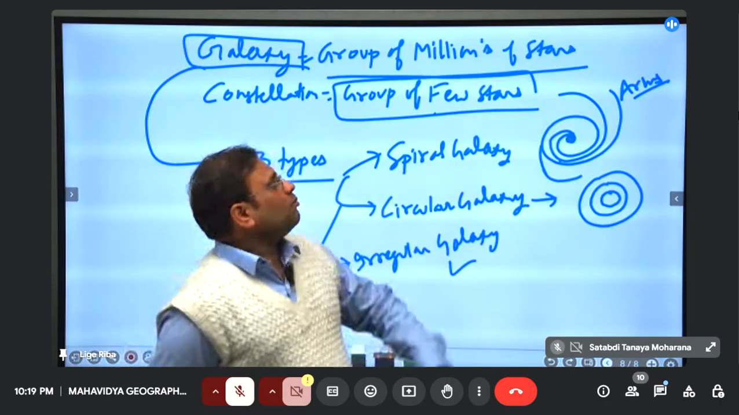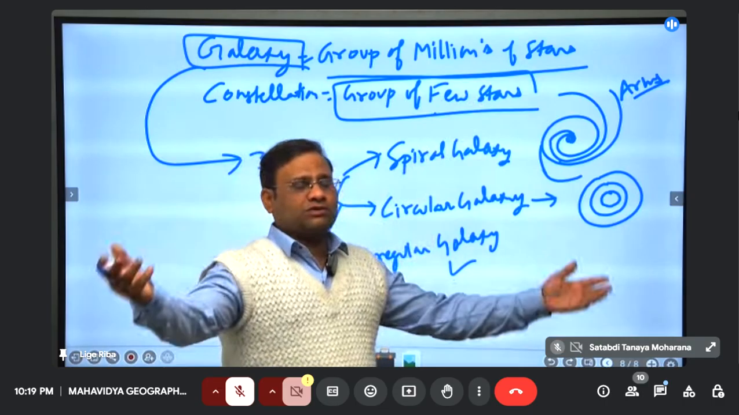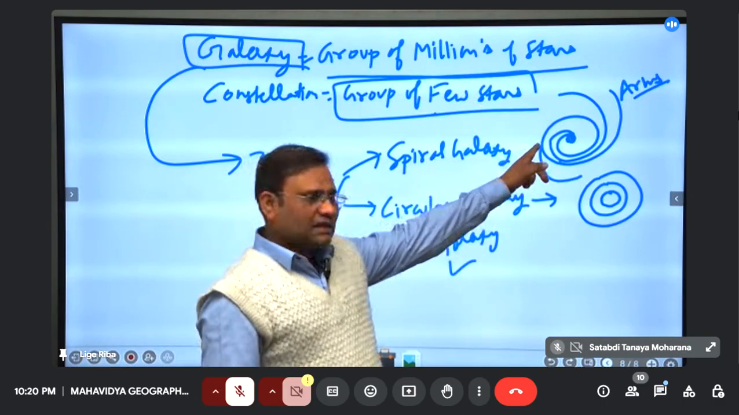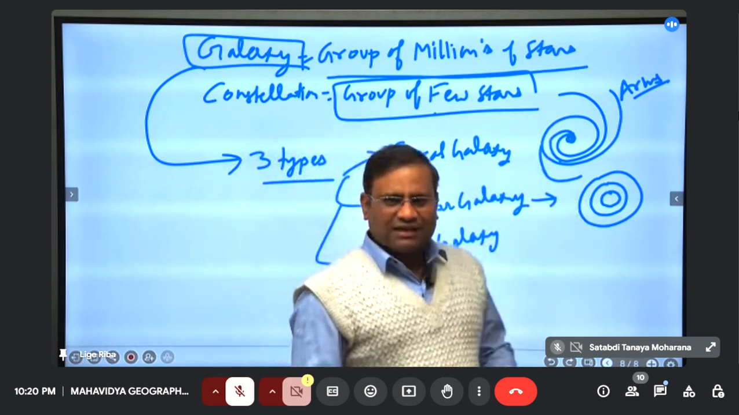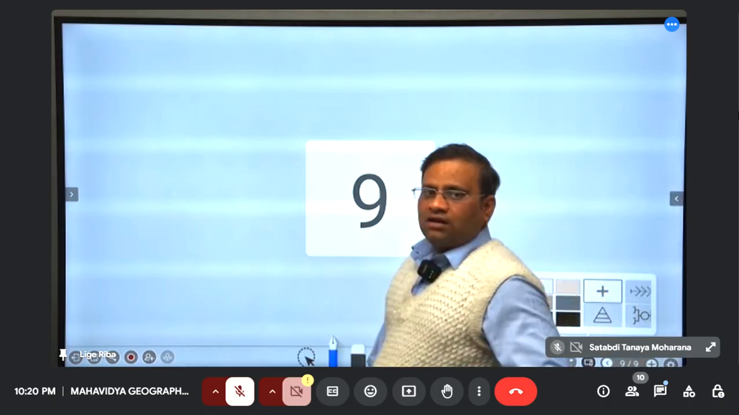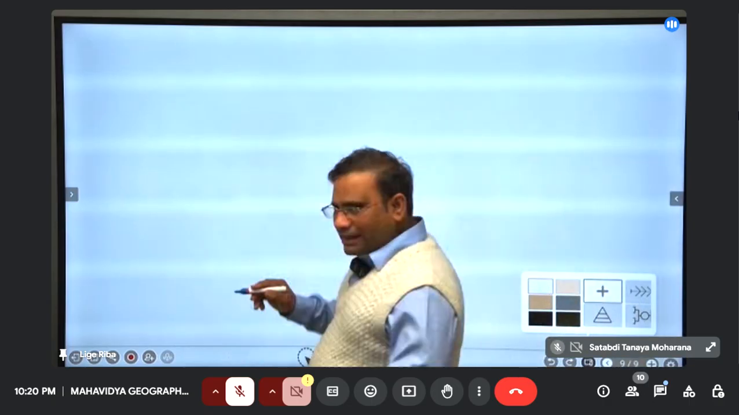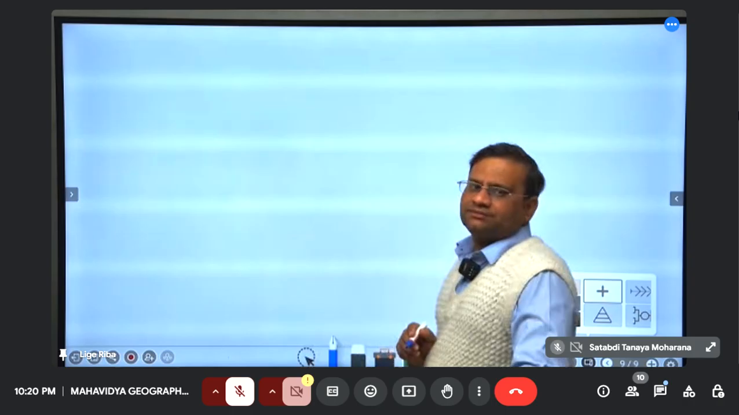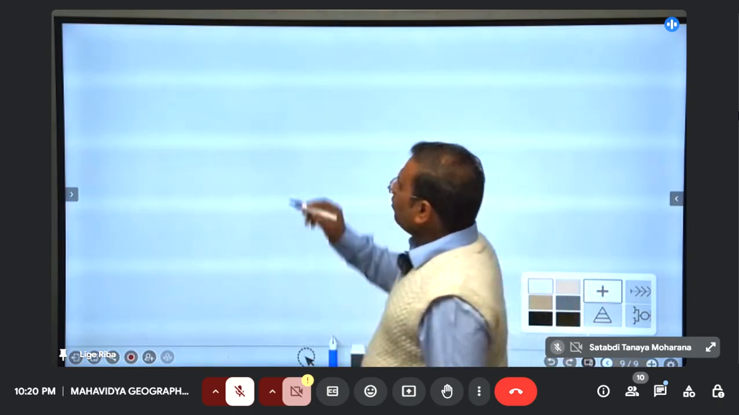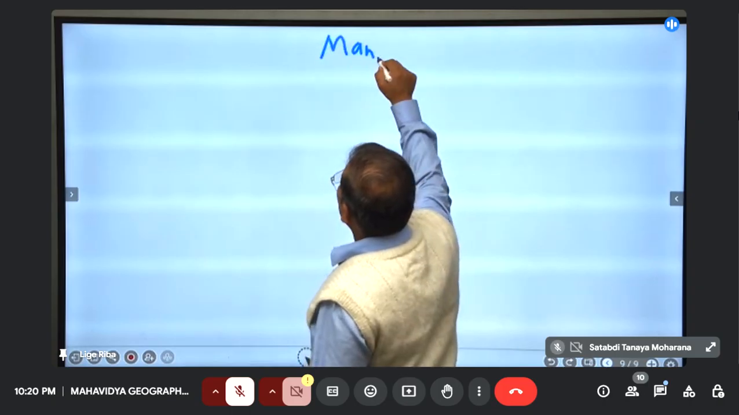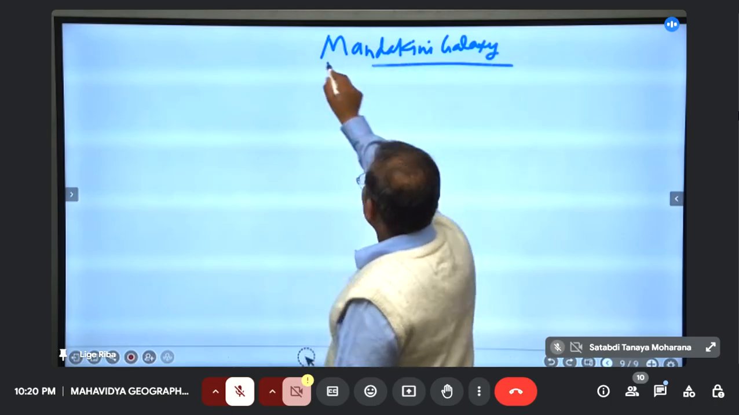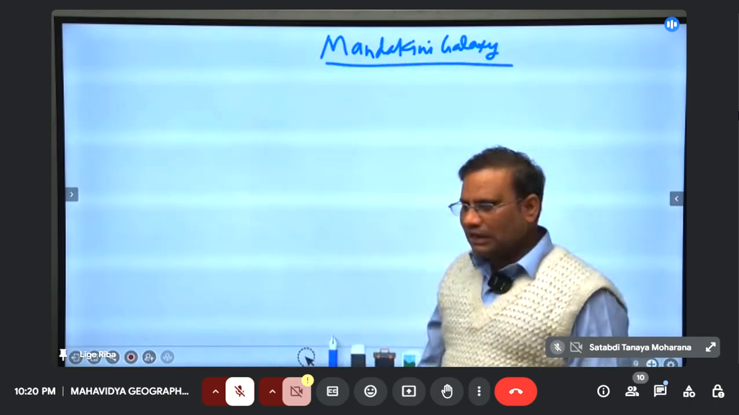A galaxy is a group of millions of stars. How many stars, we don't know. That is beyond our imagination. Our galaxy is a spiral galaxy. Right? Name of our galaxy is what? Milky Way is one part of our galaxy. Name of our galaxy entirely is Mandakini galaxy. It is the full name of our galaxy, Mandakini.